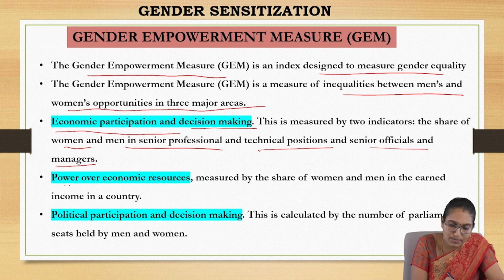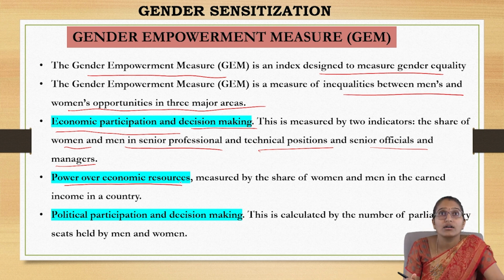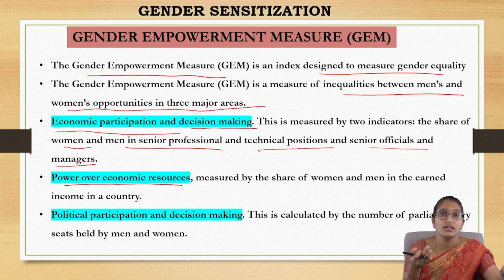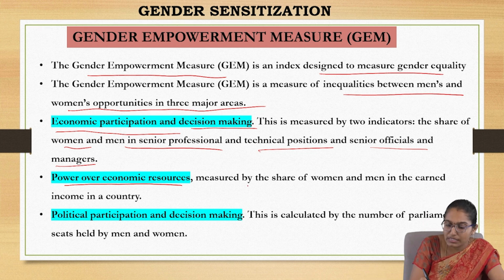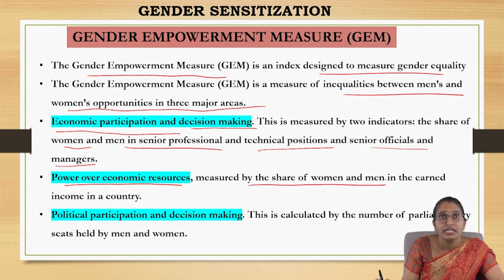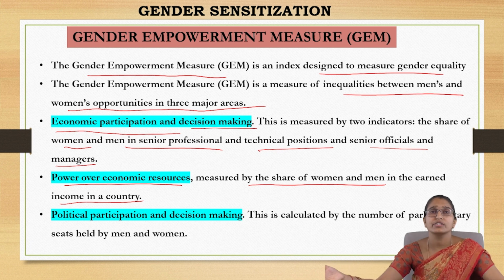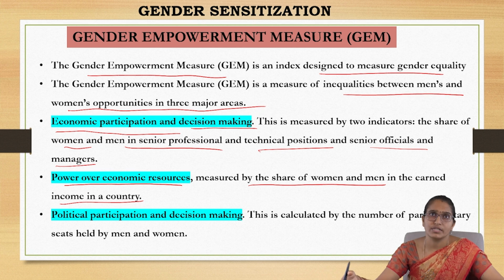And the next one is power over the economic resources. Though they have the economic resources, who is having the power? Either it is male or female. This is measured by the share of women and men in the earned income. Like for example, you have a property, then who is the owner of that property, on whose name is that? So who has the power over